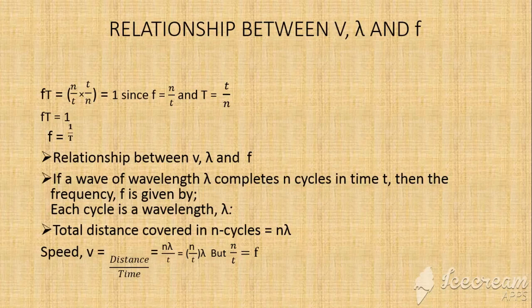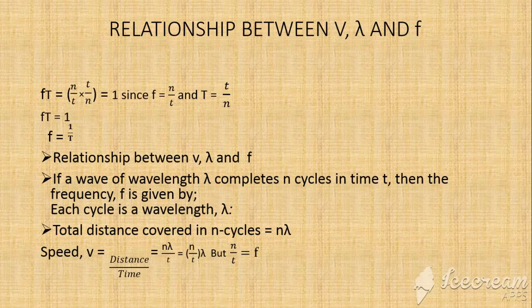this. When they talk about frequency, just know these are the number of cycles made in 1 second. Is that okay? Or made in a specified period of time. That's why we have n over t. N, which is the number of cycles, divided by the time. Then when we go to T, which is capital, that is the period, it is the time taken for a wave to complete n cycles, or the time taken for a wave to complete a cycle.